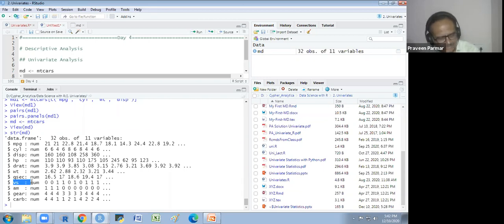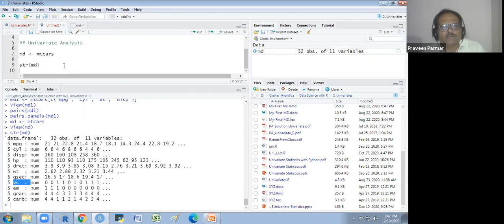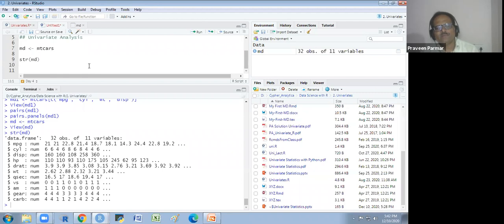And we see which variables we could convert into a categorical form for descriptive purposes. So I will show you that. How could we convert these variables into a categorical form? In the vs, you see we have a V-shaped engine and a straight engine.